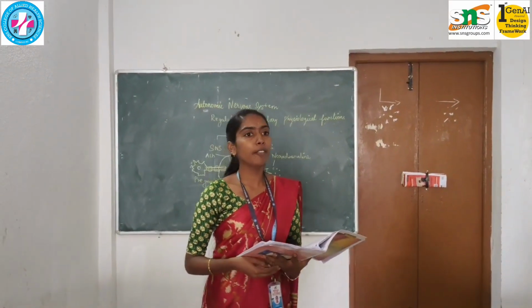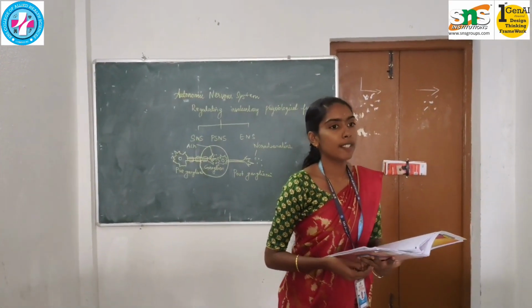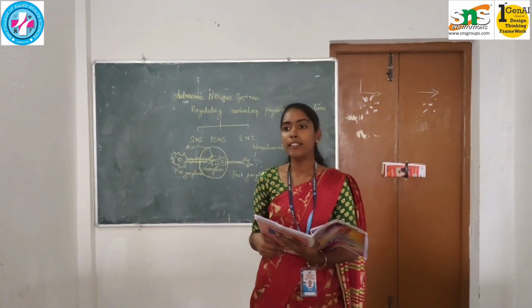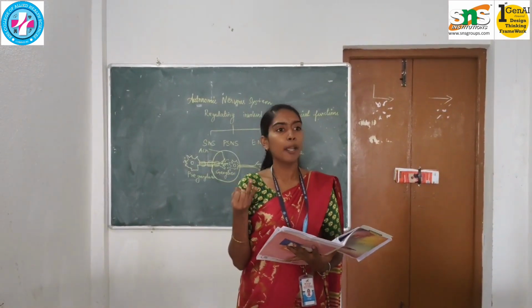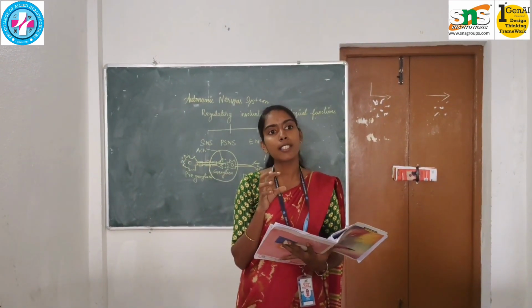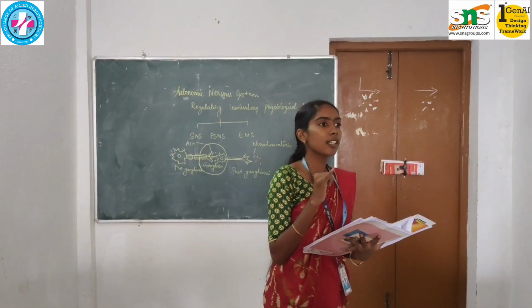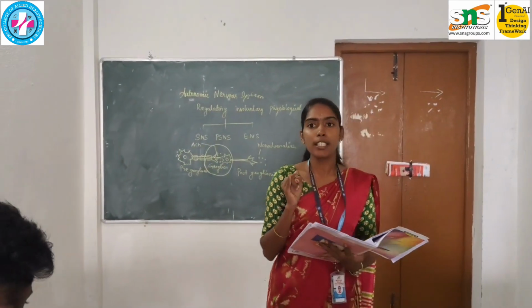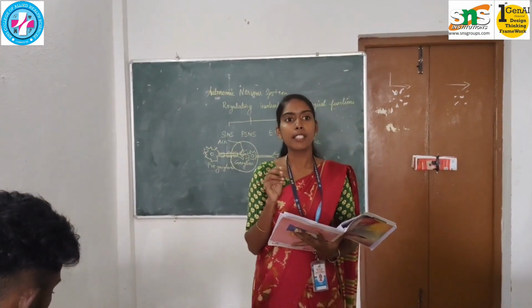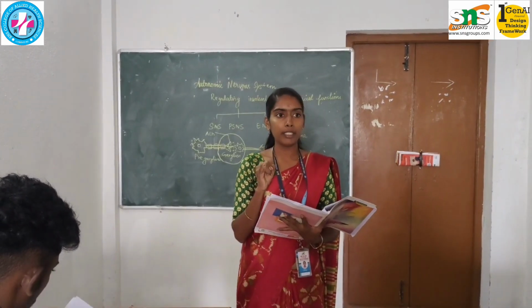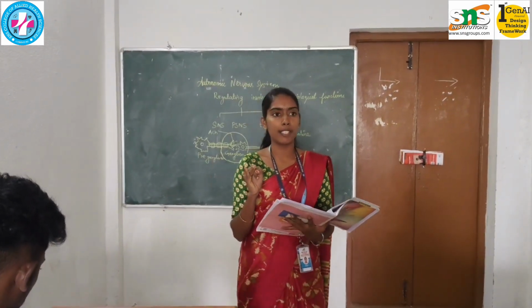Hello everyone, today we are going to learn about the autonomic nervous system. The nervous system is mainly divided into the central nervous system and the peripheral nervous system. Under the central nervous system, there are two major organs: the brain and the spinal cord. The peripheral nervous system is further divided into the somatic nervous system and the autonomic nervous system.